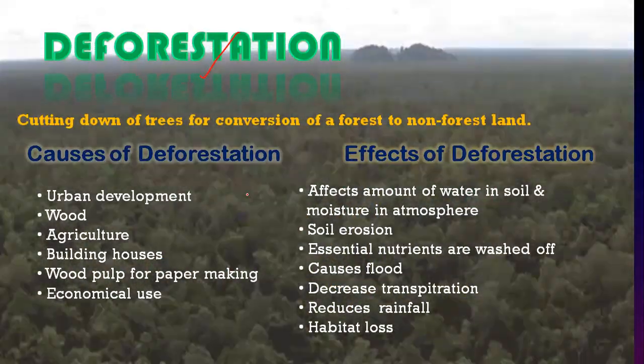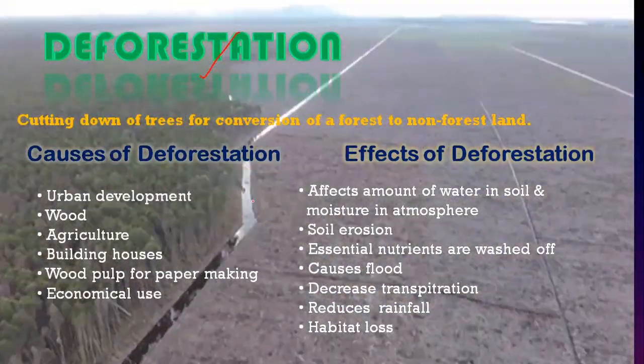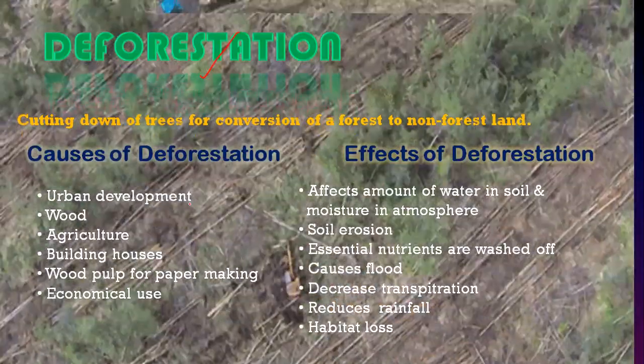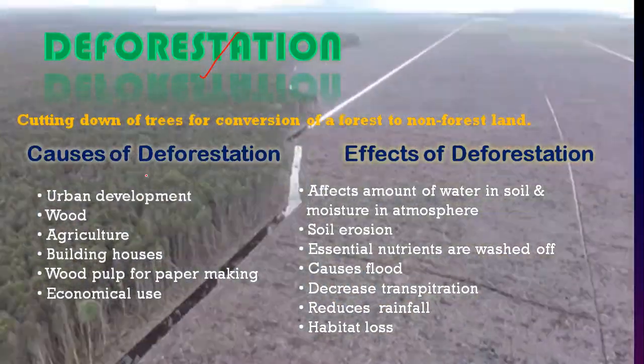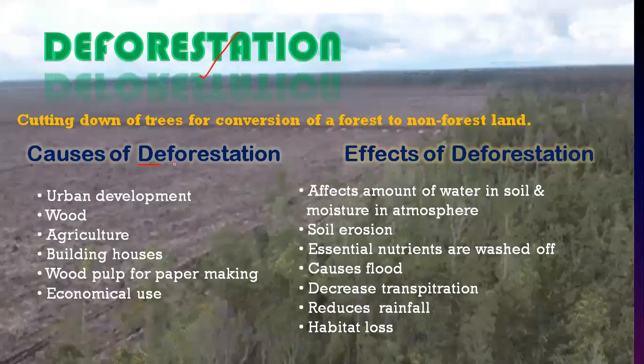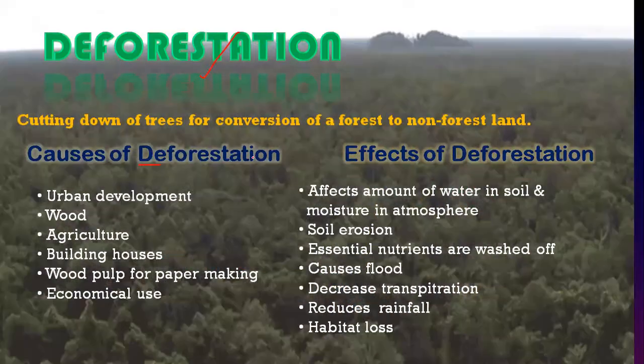That is deforestation. Forested land has been changed into deforested land. So it is the cutting down of trees for conversion of a forest to non-forest land. What are the causes of deforestation? De means no, forestation means forest. So there was no forest, no trees over there.